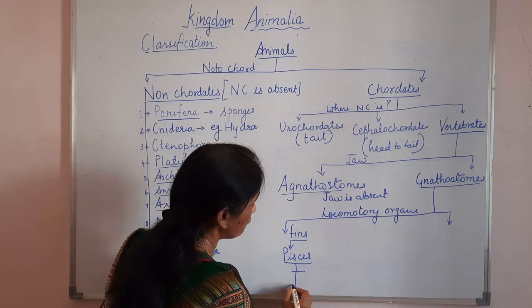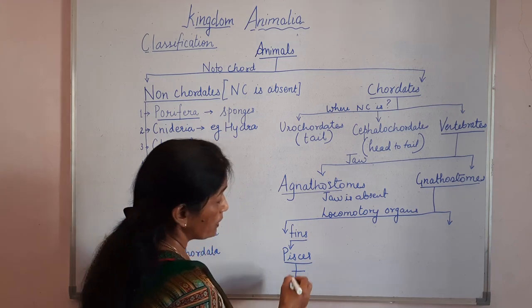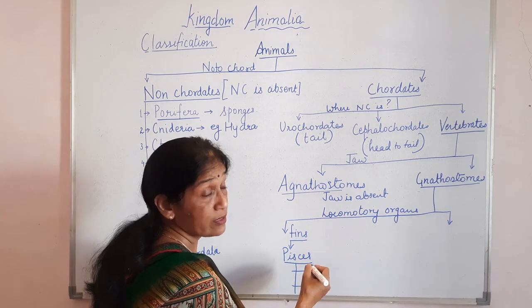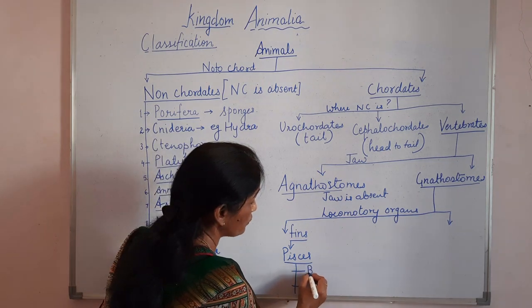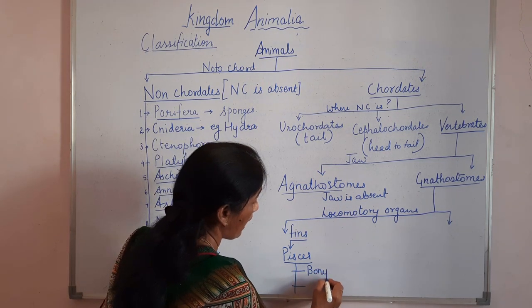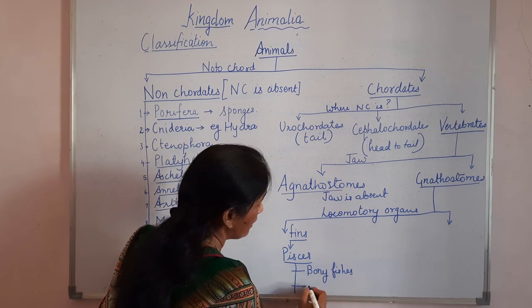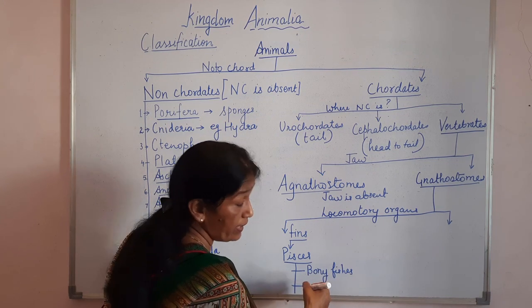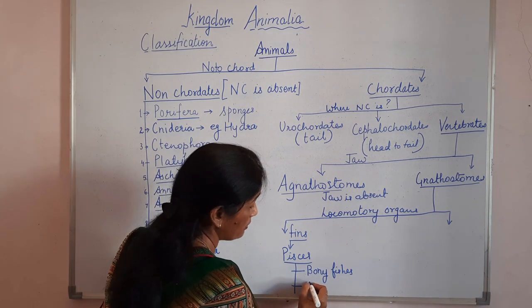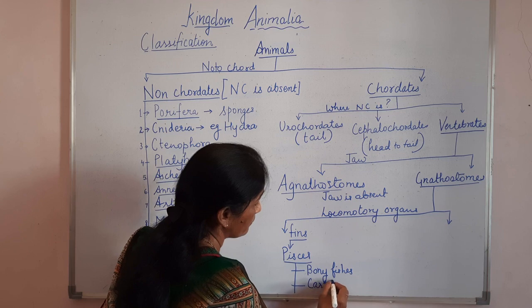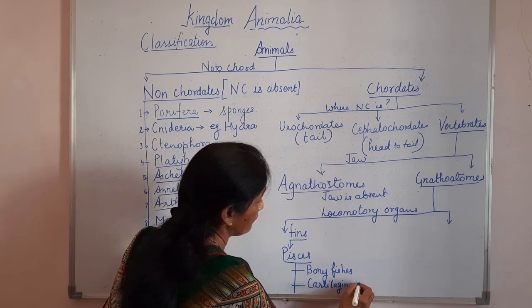If they have bones as an endoskeleton, they are called bony fishes, and if they have mainly cartilage as the endoskeleton, they are called cartilaginous fishes. Okay.